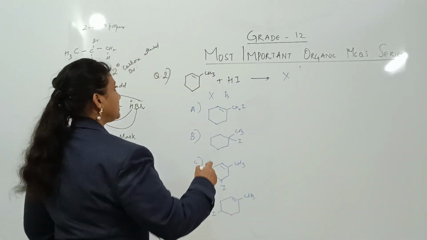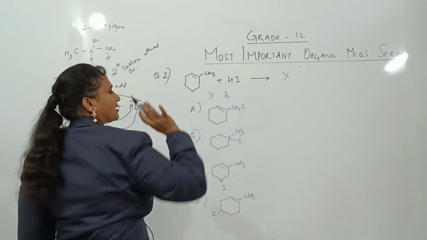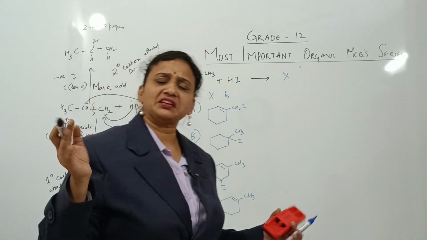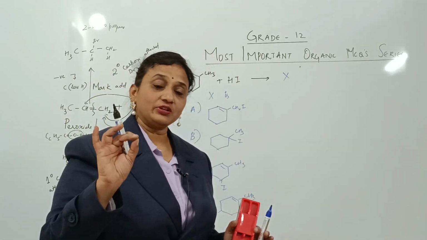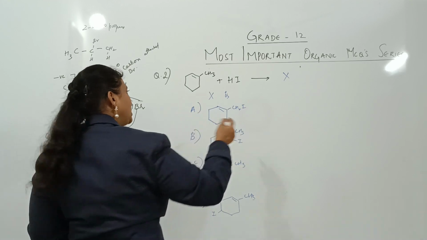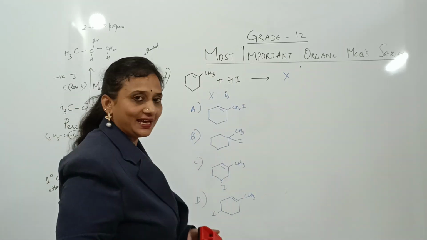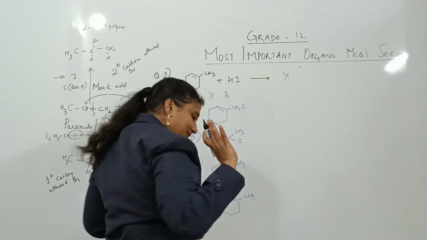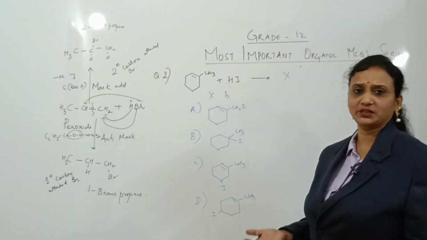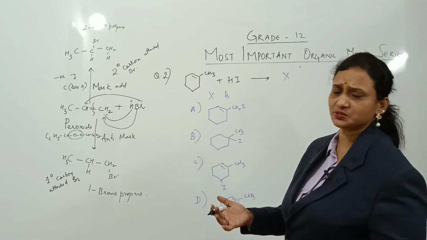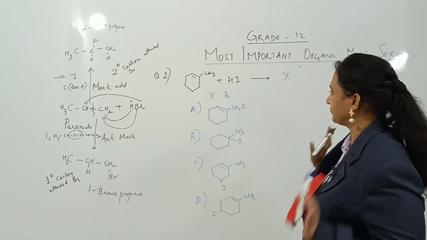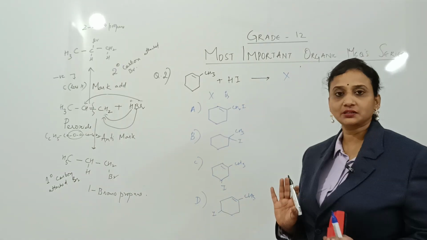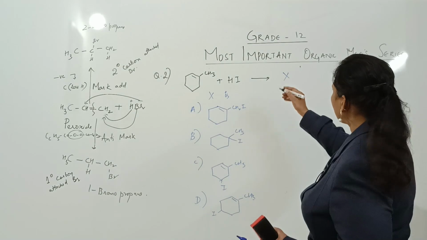The question given to me is, this particular compound is given to me. No name, nothing, simple. But they have given me one concept here, that is when you are adding a hydrogen halide, that is HI this time, what is the product formed? What is X? That is what they've asked me. Nobody has asked me to label it. Nobody has asked me to give the IUPAC nomenclature, nothing. I have to find what is the product. Clear? The concept, I am applying the concept now.